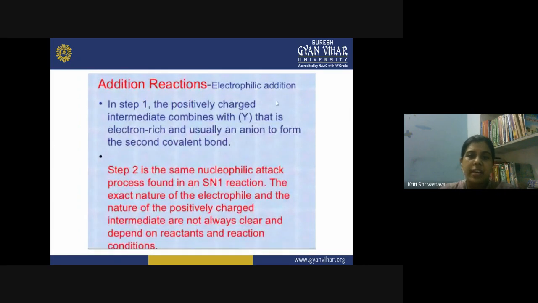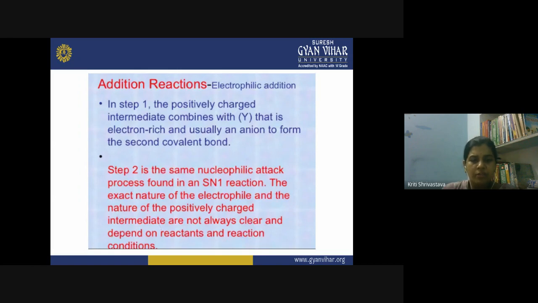Now in these electrophilic addition reactions, like I told you, in step 1, the positively charged intermediate combines with the Y, that is the electron rich, usually an anion, to form the second covalent bond. So step 2 is the same nucleophilic attack process found in the SN1 reaction. The exact nature of the electrophile and the nature of the positively charged intermediate are not always clear, and it depends on the reactant and the reaction conditions.